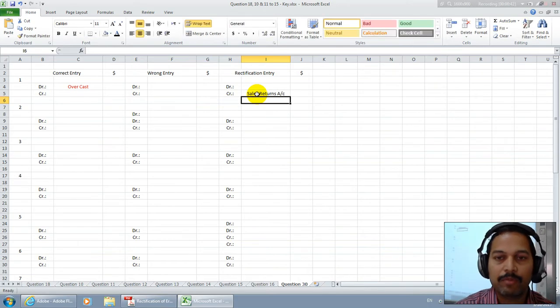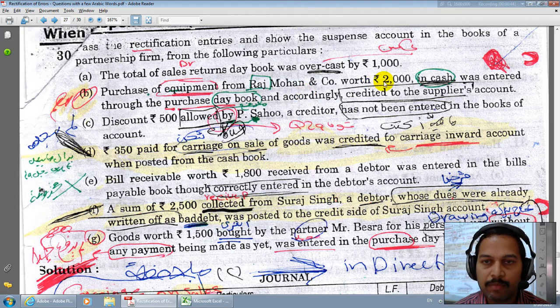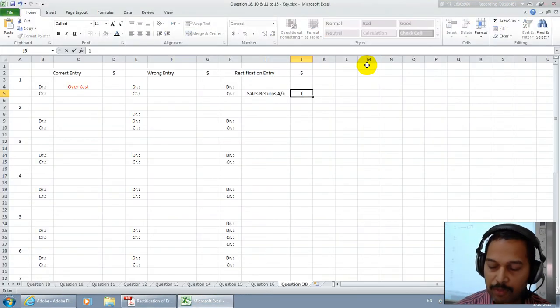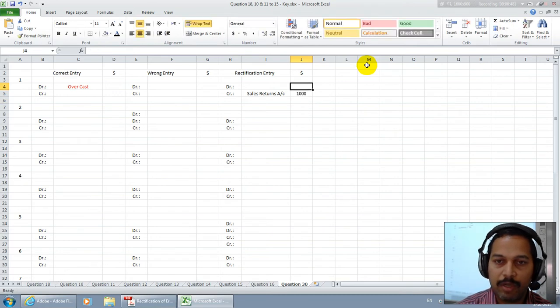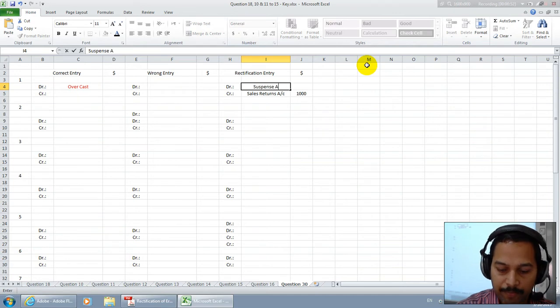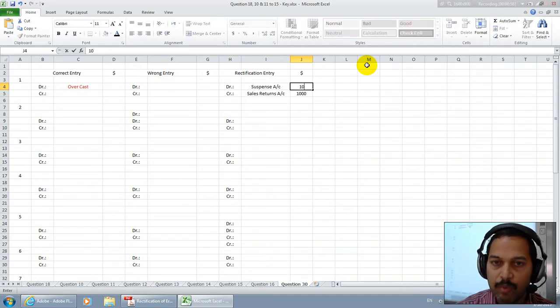What is the value? The value is $1,000. You have to put the value, and since there is nothing on the debit, it will come to the suspense account. You have to post to the suspense account with 1,000. Okay, this is the thing.